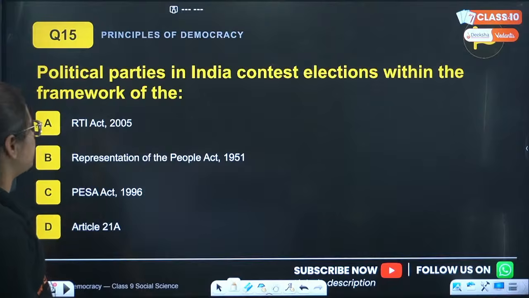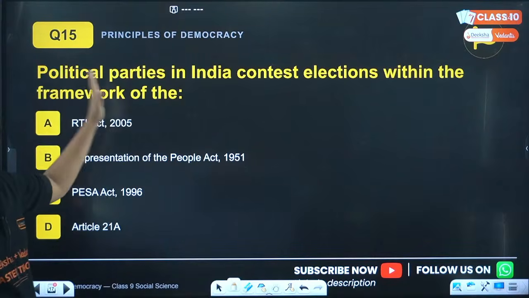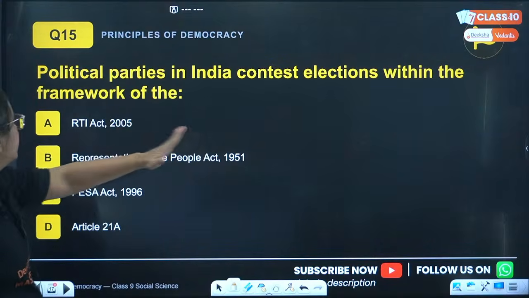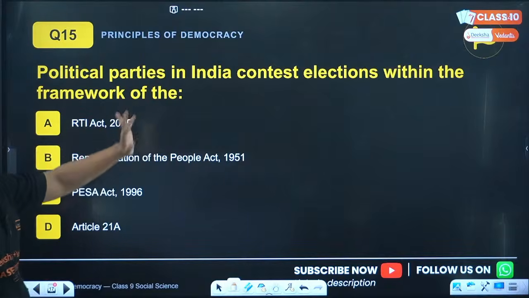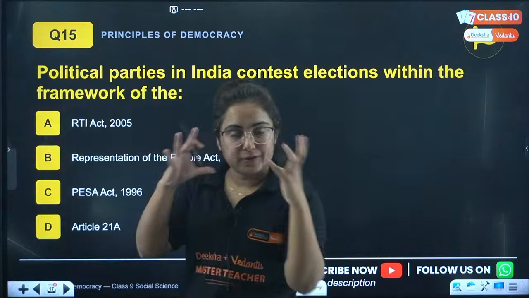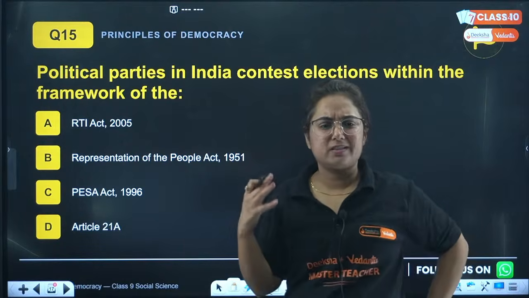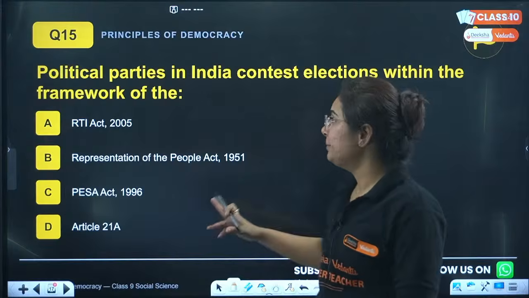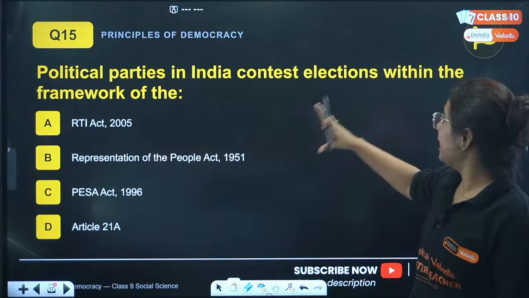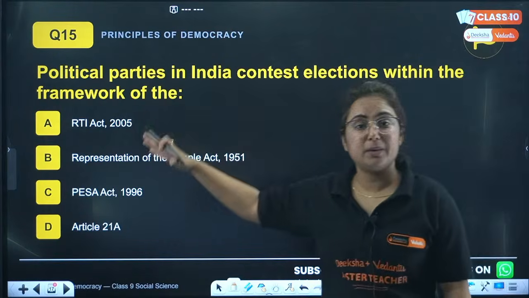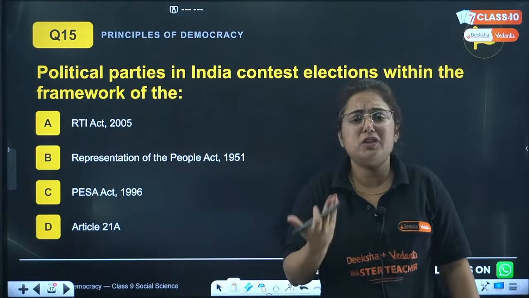Now, 15th question. Political parties in India contest elections within the framework of what? So there is a framework made for the election purposes. Again, in the chapter it's included, the points are included over there. Political parties in India contest elections within the framework of which law?